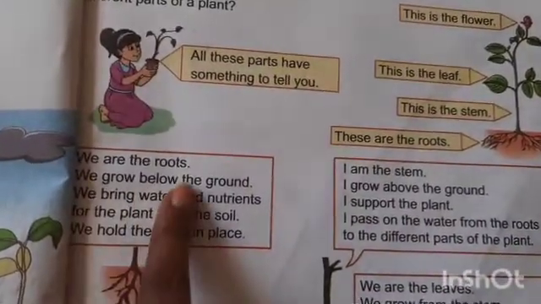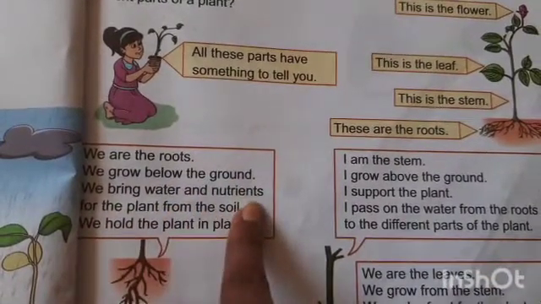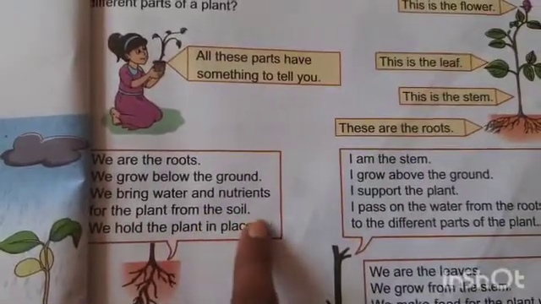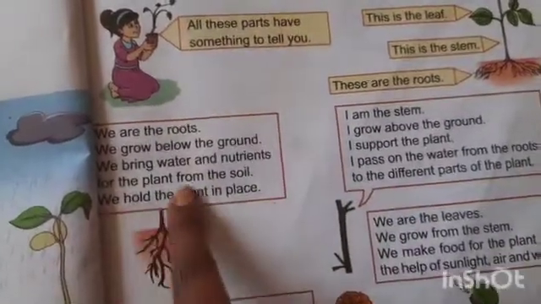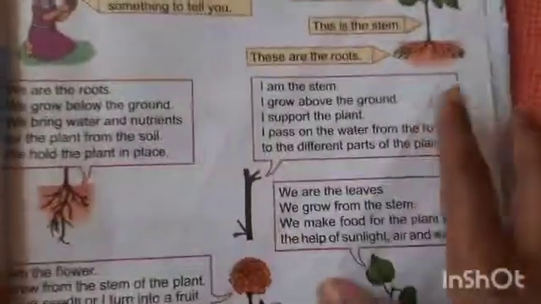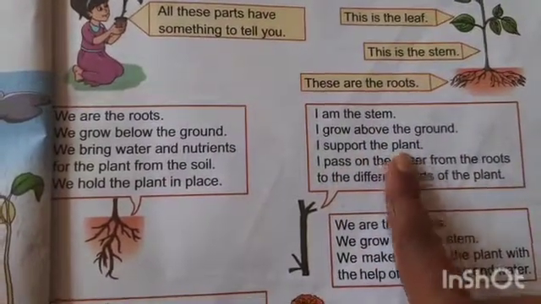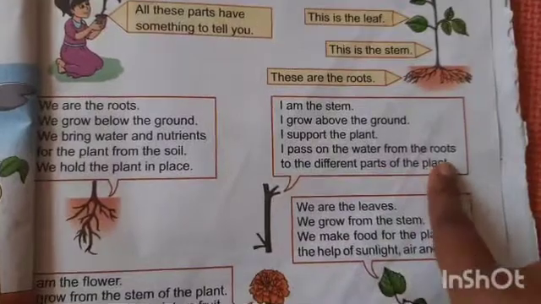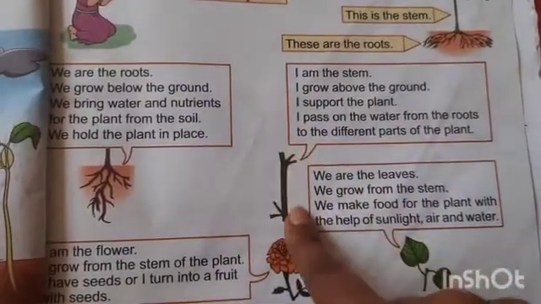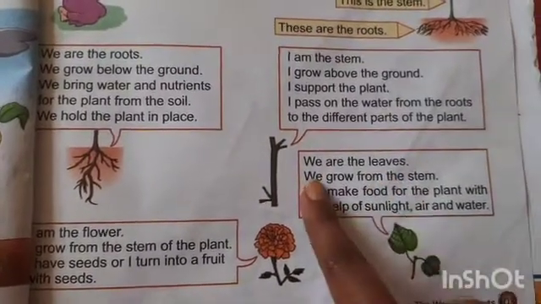Roots. We are roots. We grow below the ground. We bring water and nutrients for the plant from the soil. We hold the plant in place. I grow above the ground. I support the plant. I pass on the water from the roots to the different parts of the plant. This is stem.